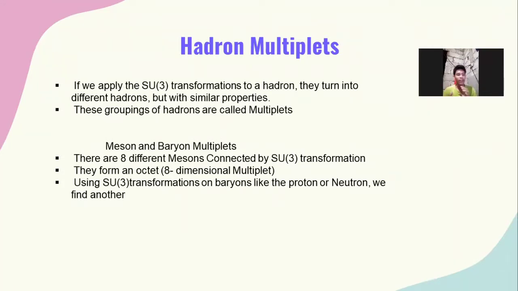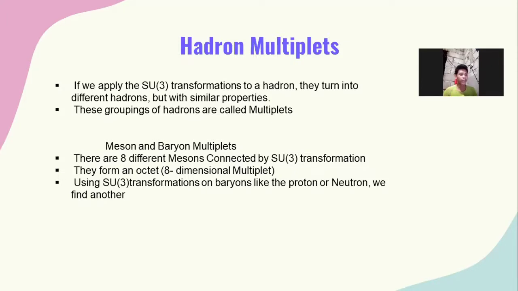In meson and baryon multiplets, we have 8 different mesons connected by SU3 transformations. So it has 8 different combinations or groupings.